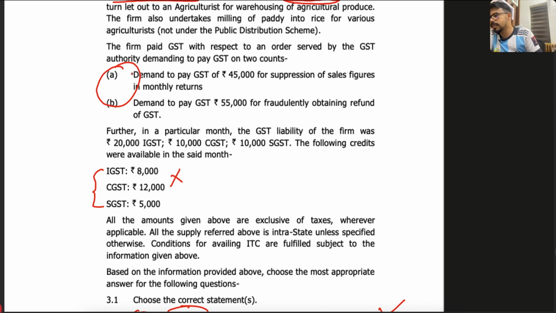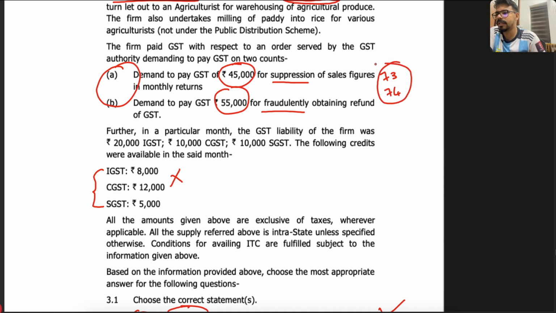So they are asking whether they can take the ITC of this 45,000 and 55,000, because these were payments made on account of notices given under suppression or fraudulently obtaining a refund. That simply means the payment was made under section 73 or 74. That is not important at the inter level, but in the final level there is a chapter called demand and adjudication, in which we have sections 73 and 74.